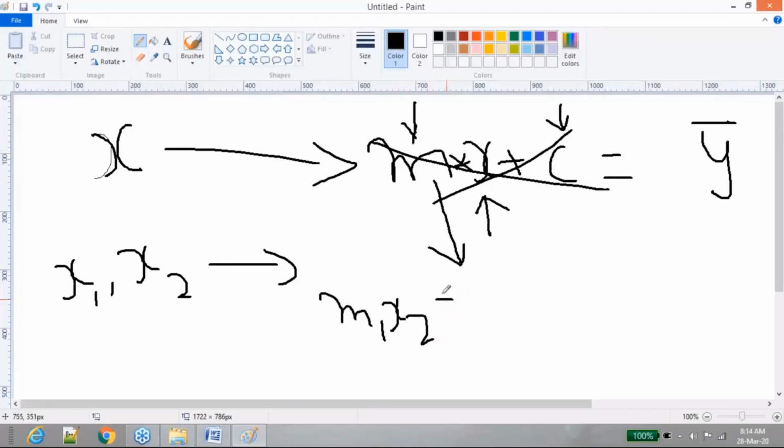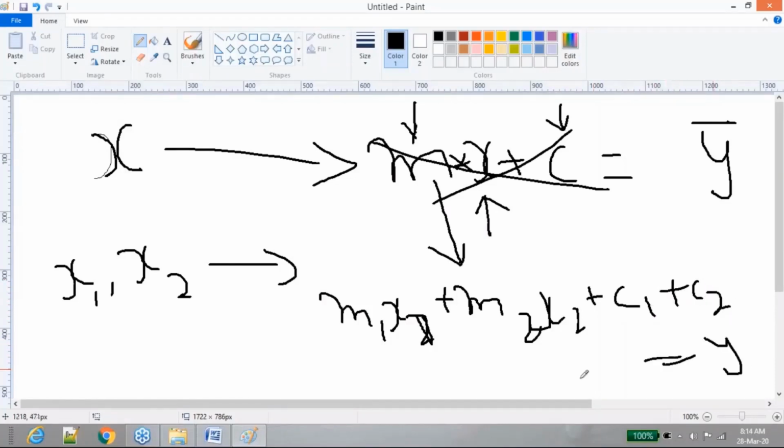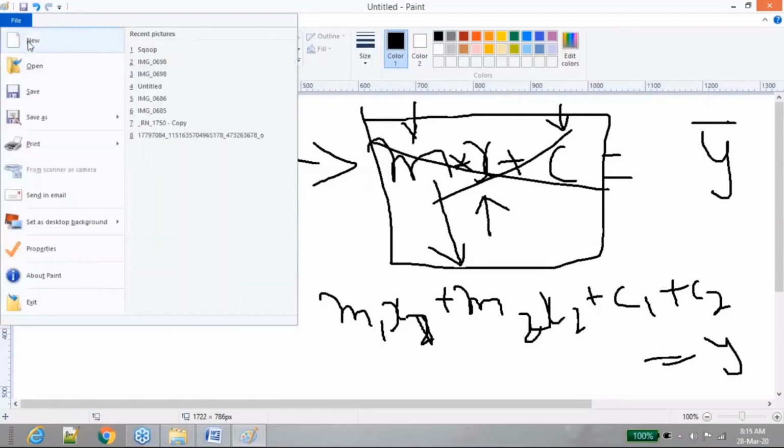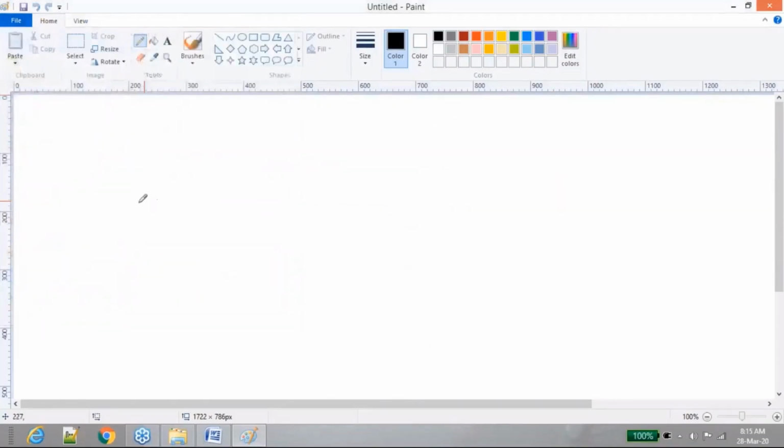Maybe you should say something like m1 x1 plus m2 x2 plus c1 plus c2, that will produce your output called y in this case. Because your input has changed, you cannot use the same program again and again. So that's what I said. When you're giving your instruction to your machine for every type of input that you are feeding, you should continue to change your program. This is the way that a normal machine will work. But what about machine learning?